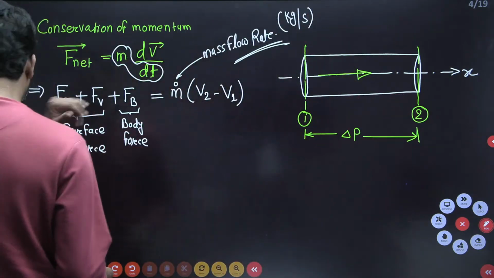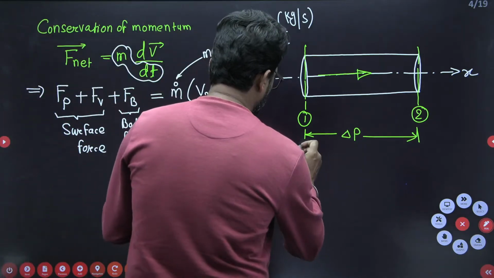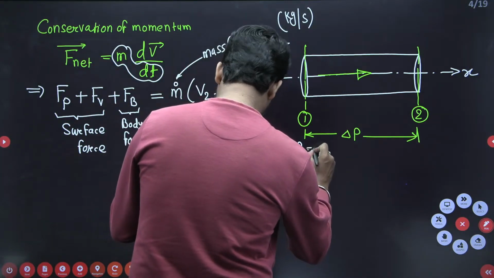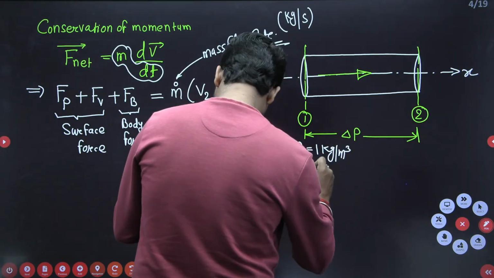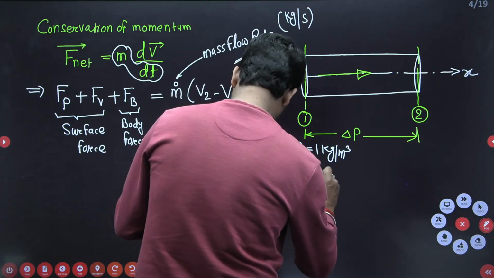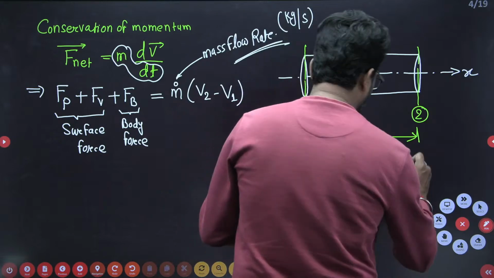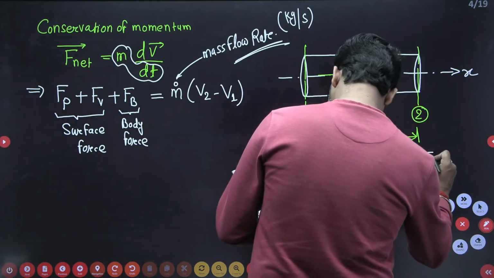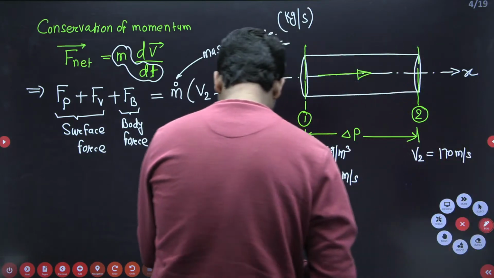Now, this condition is given. Density at this point is given, beta, 1 kg per meter cube. Velocity at this point is given, 100 meter per second. Here the velocity V2 is given, 170 meter per second. Okay.